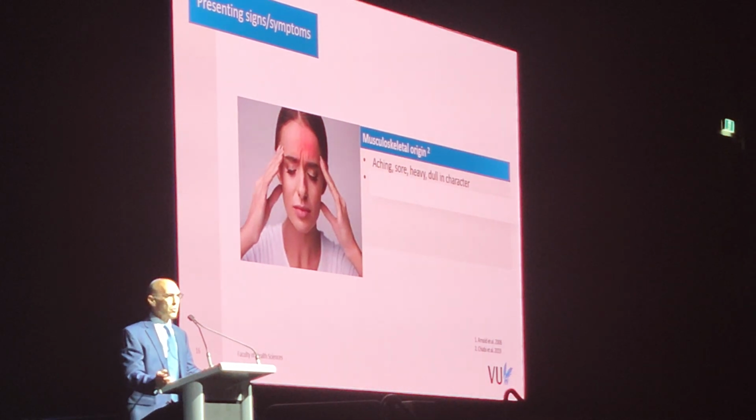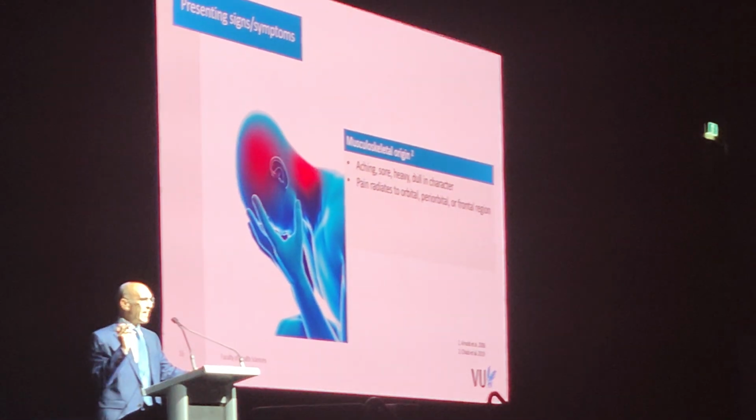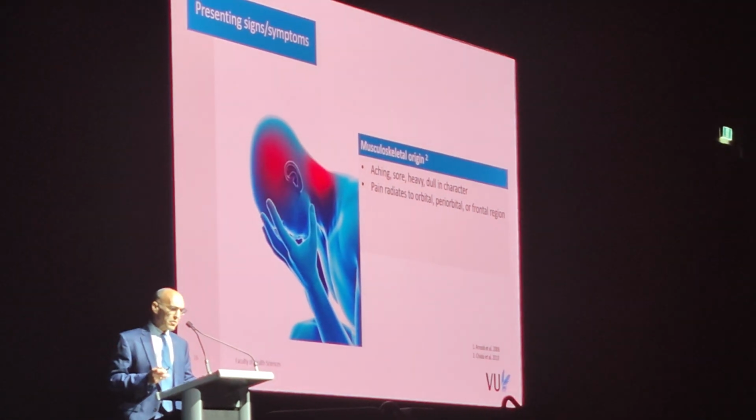Pain of musculoskeletal origin is aching, sore, heavy, dull in character, and the pain radiates into orbital, periorbital, or frontal region.